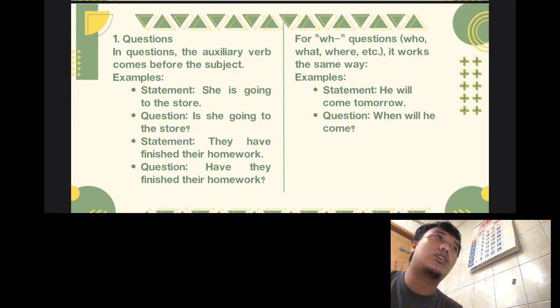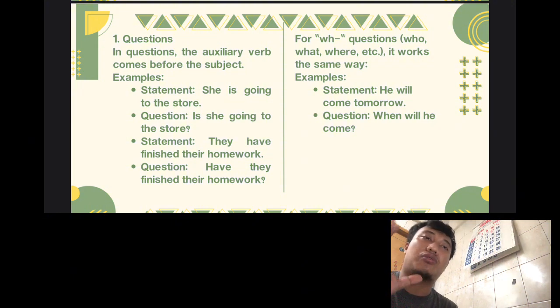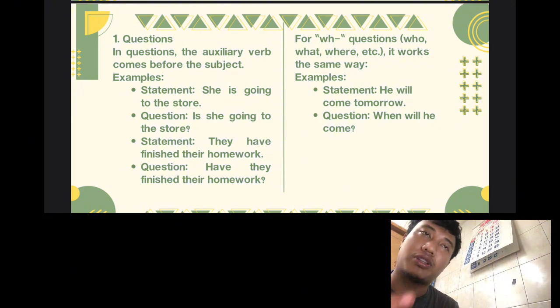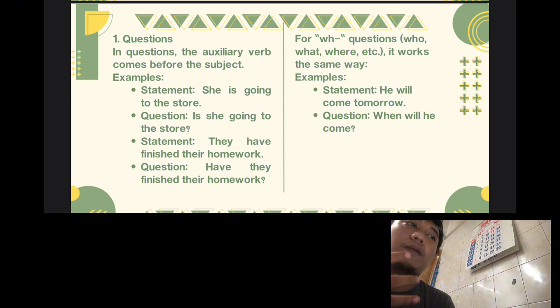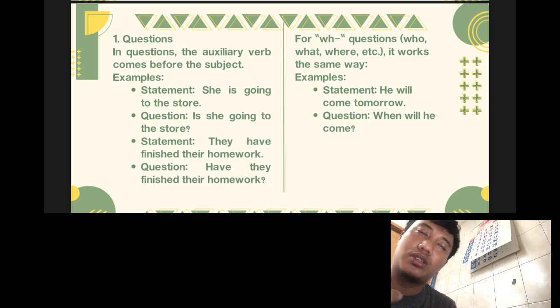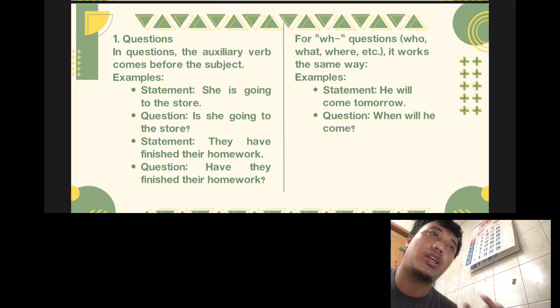You can complete the question with the subject, the object, and the adverb. So you have to read the whole statement, or sometimes you have to know the purpose of the question with the WH question.